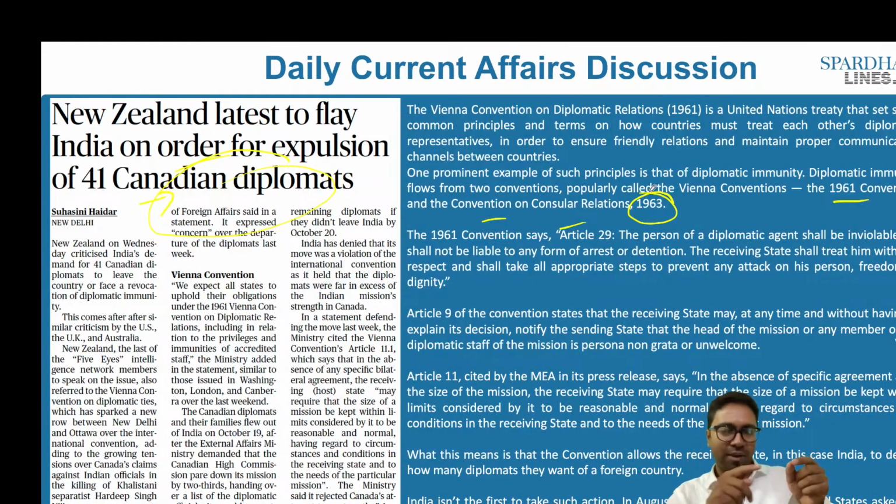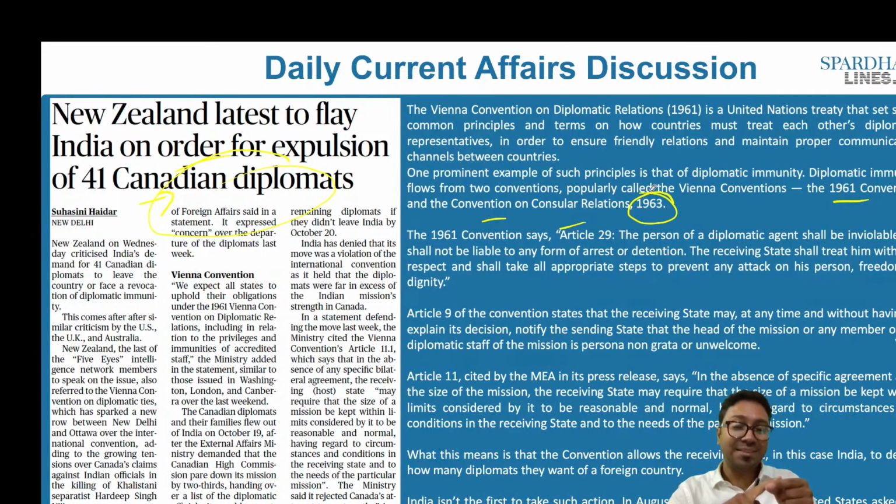So remember, we have two kinds of people who work: one who works in an embassy, the other who works in a consulate. Let me give you another story. We have one of the Indian foreign officers called Devyani. Devyani was actually arrested by the police officers in the United States of America. Why? Because ideally, according to what I said right now, she should not be arrested. She should be flown back to the home country.